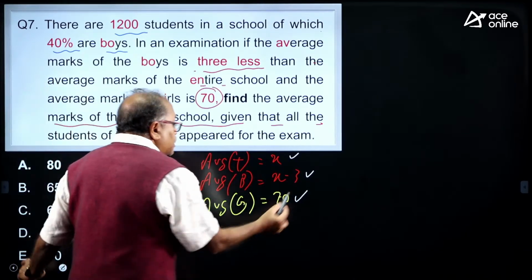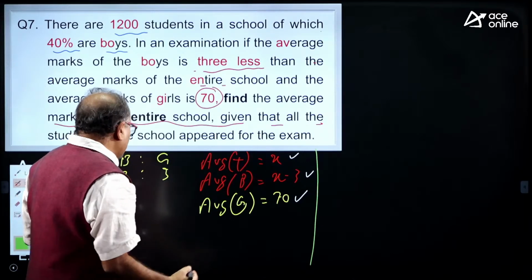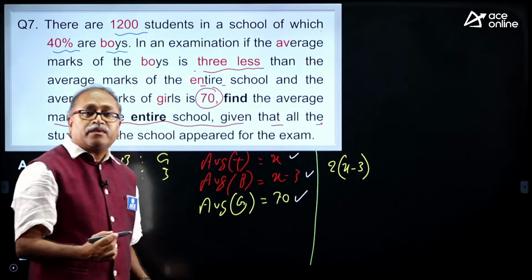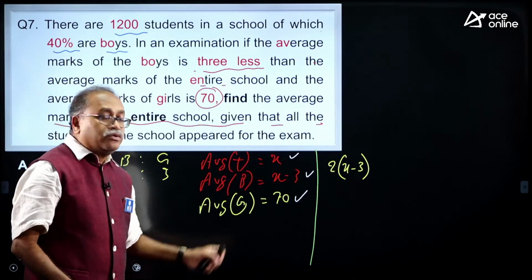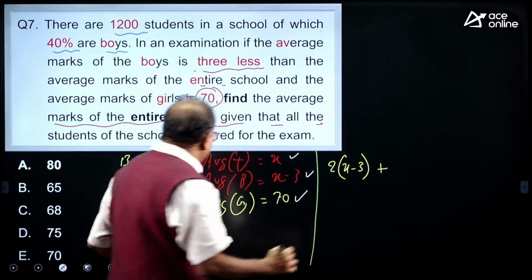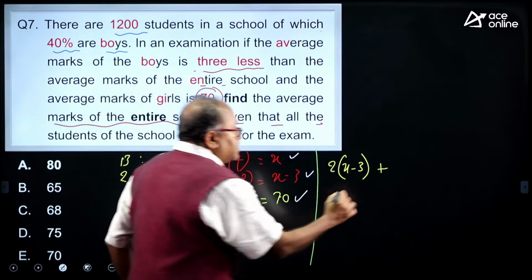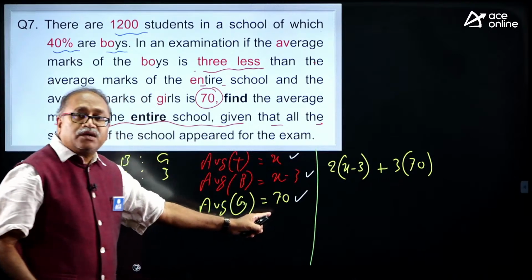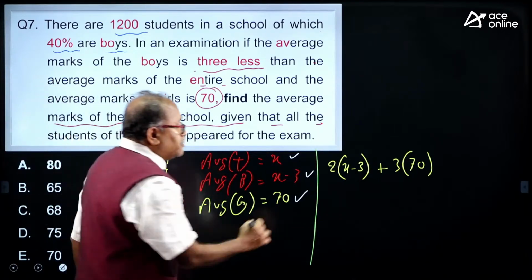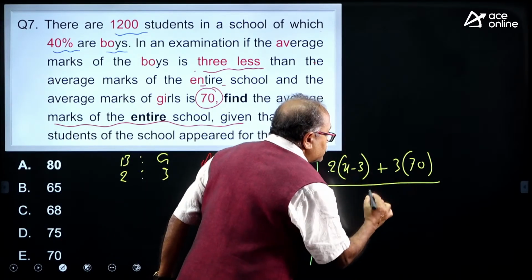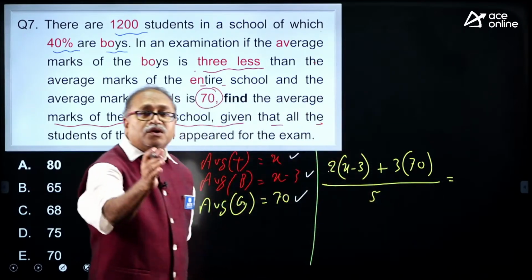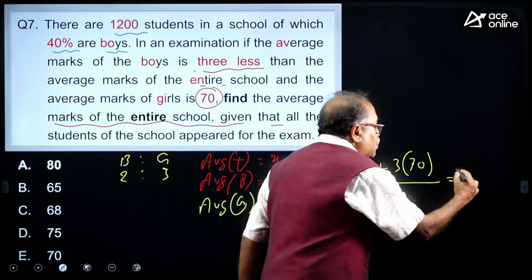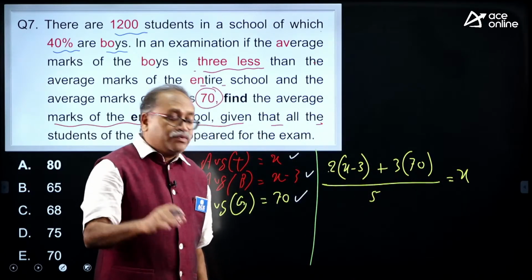So, let us come to this part. Here I will be solving 2 into x minus 3. I need the overall, that is x value, plus what is the girls ratio? That is 3 parts, 3 into 70. We know the girls, which is given in the question, divided by 2 plus 3, which is 5, which is equal to overall, which is nothing but what we considered as x. So, by solving this, we will get the x value.